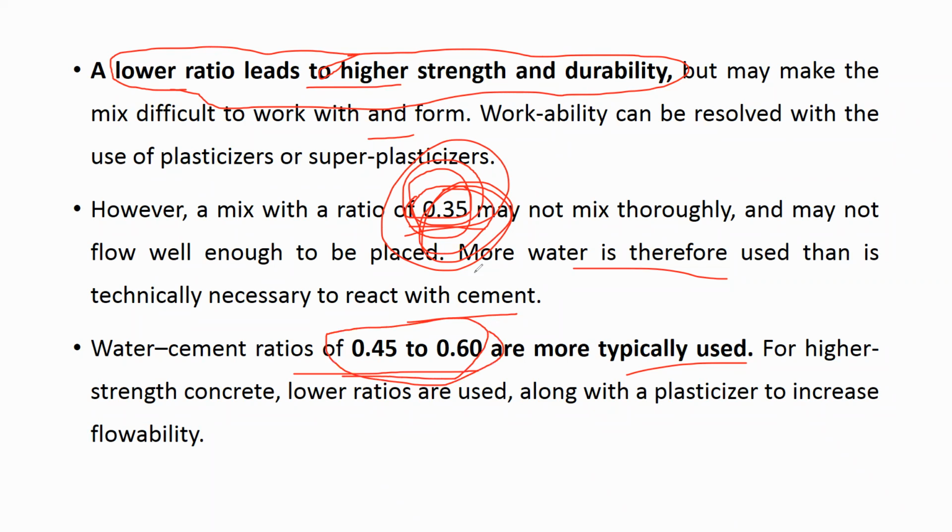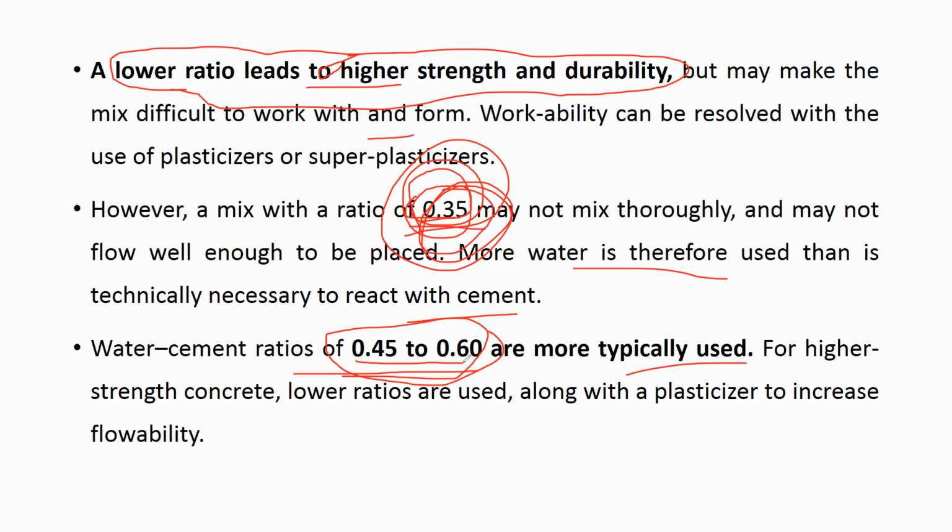As there is an increase in the water cement ratio, there is a decrease in the strength, but usually we use 0.45 to 0.6 because otherwise we cannot handle or mix the concrete.